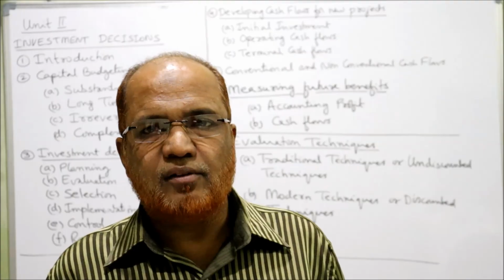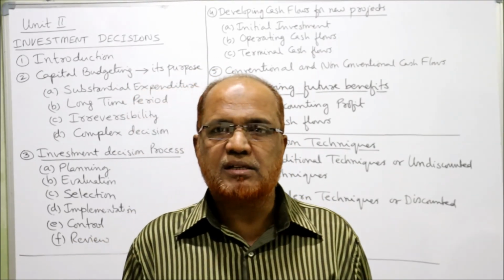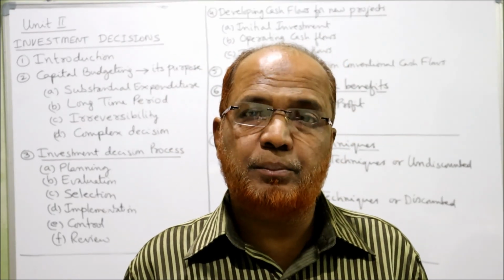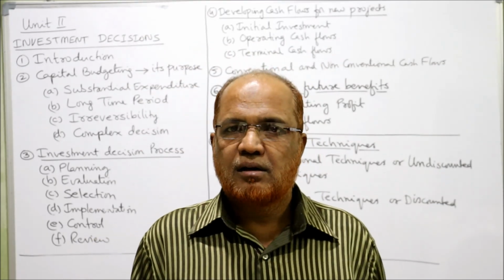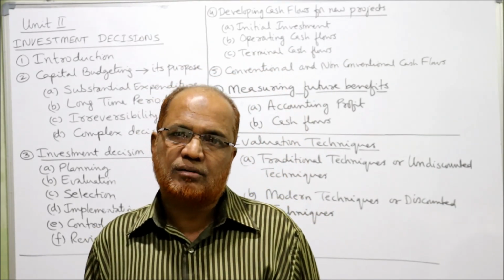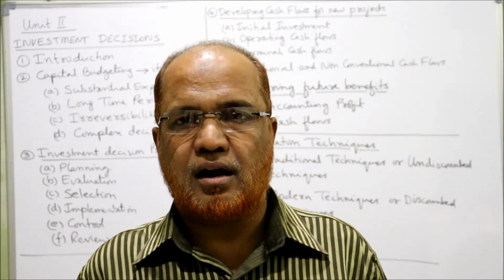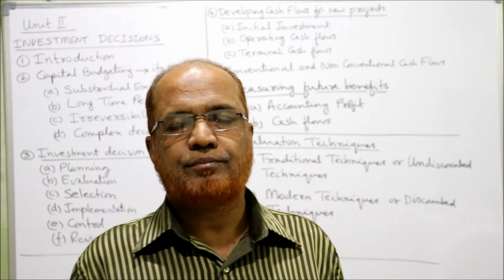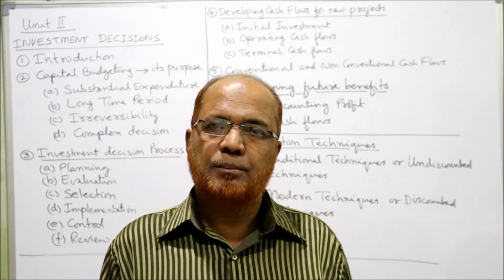So under the first category, traditional techniques, we have two methods. The first is the payback period method, PBP. And the second method is average rate of return or accounting rate of return, that is ARR. These two are the techniques of evaluating the capital budgeting proposal.